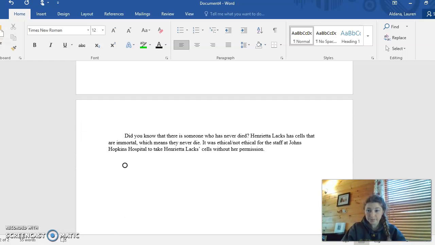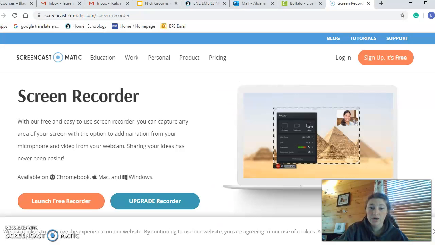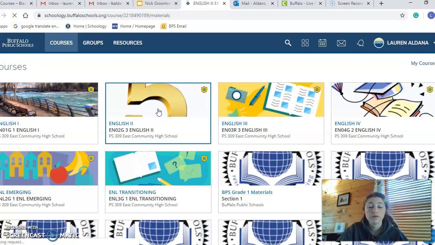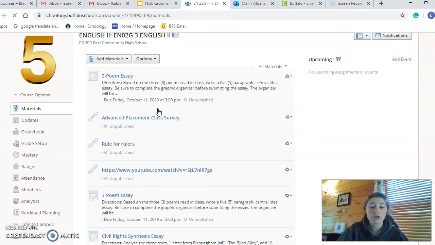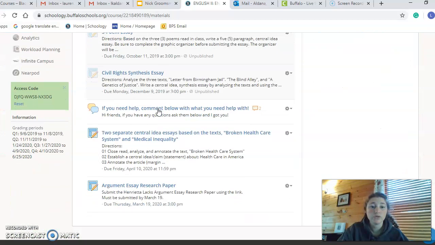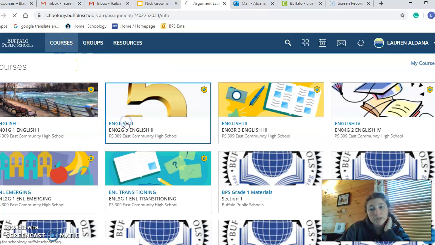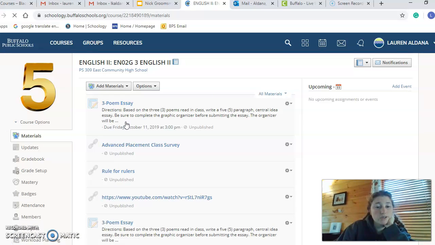What you're going to do in your first paragraph is pick one of the articles that you have been reading. If you don't know about the articles, we're just going to go back onto Schoology. I'm going to go to Courses, English 2, and then you're going to go to the Henrietta Lacks paper. Let's see, they should be in here. Let's just make sure they are.